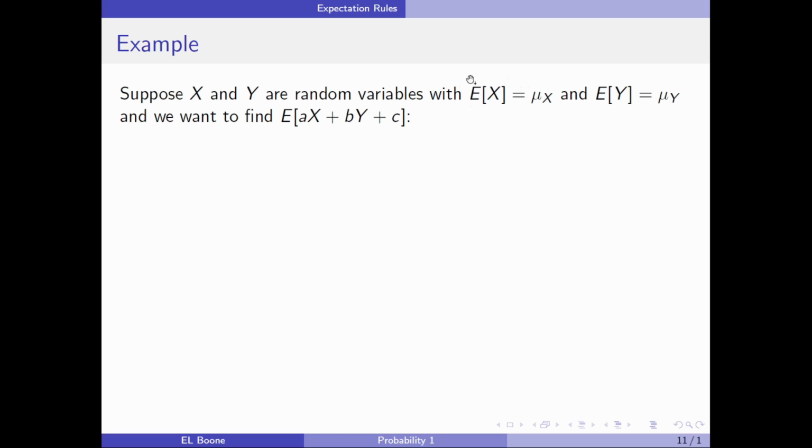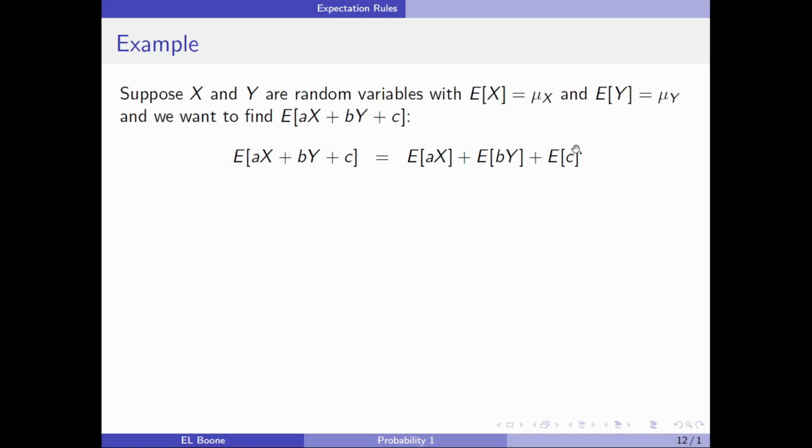Suppose I know the expected value of x is mu of x, and the expected value of y I'm going to denote mu of y, and we want to find the expected value of this thing. Now, I could start off by taking this and shoving it into an integral, and then doing all the rules, but that just takes way too long. So here's my thing, and I just stick it inside of my expectation operator.